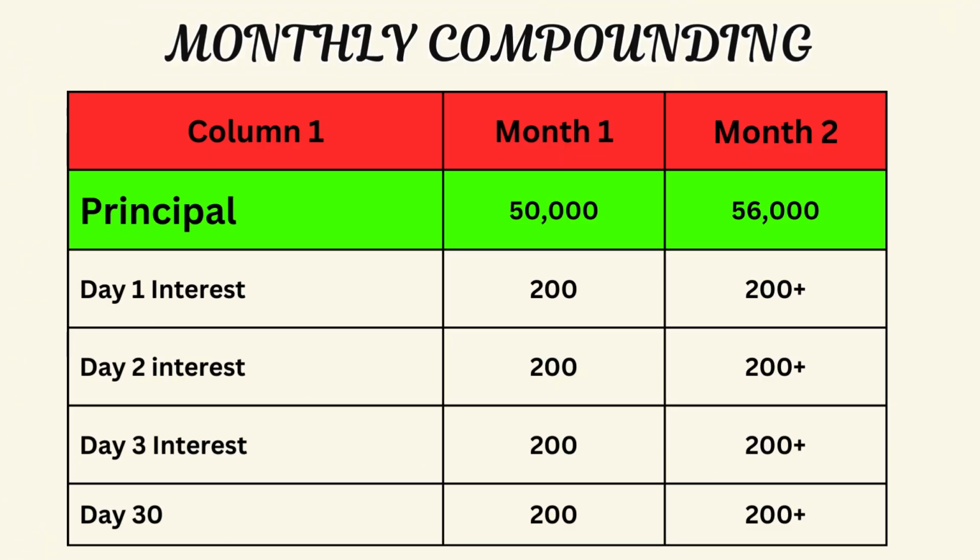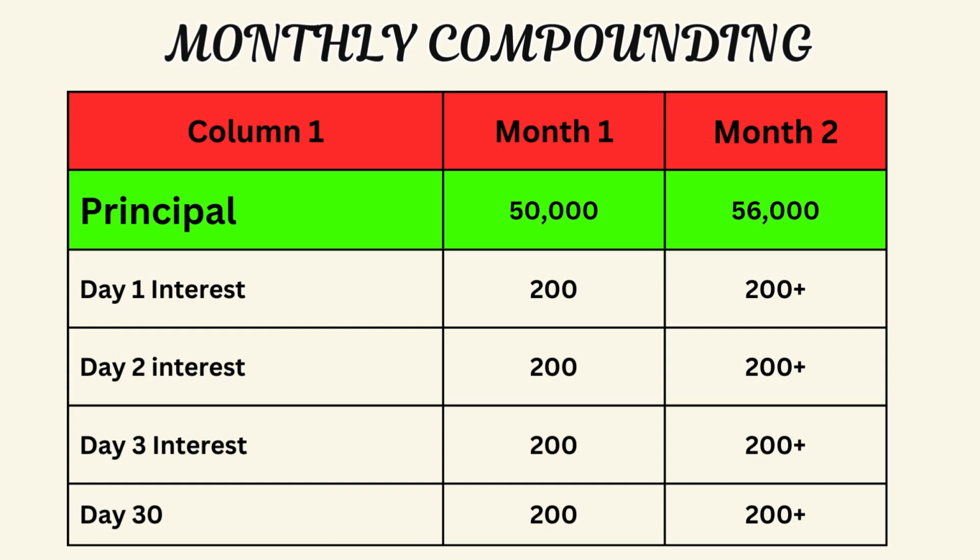Now, for monthly compounding, your interest will be calculated at the end of each month. So what will happen is throughout that month, you're going to have the same amount of interest. For example, in month one, you will have your principal 50,000, and then day one, your interest will be 200 Kenya shillings, day two, 200 Kenya shillings, all the way to maybe the 30th or the 31st.